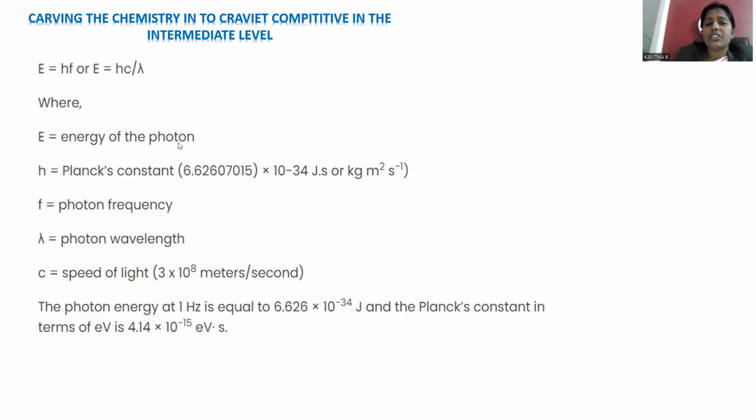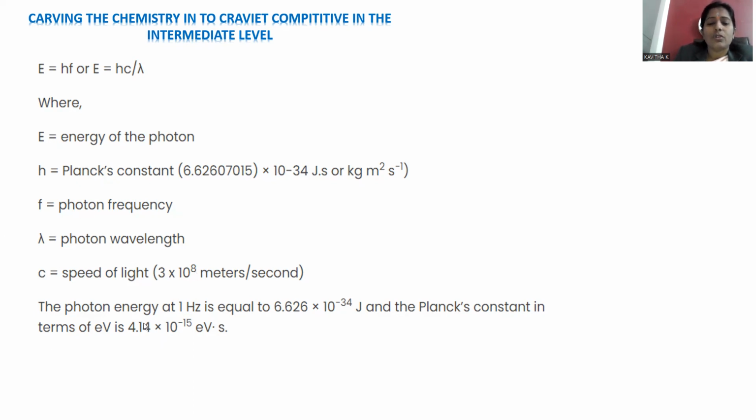E for energy of photon, h for Planck's constant, whose value is 6.62607015 into 10 to the power negative 34 joule second, kilogram meter square per second. The value remains the same. Lambda for photon wavelength, c for speed of light, which is taken as 3 into 10 to the power 8 meters per second.